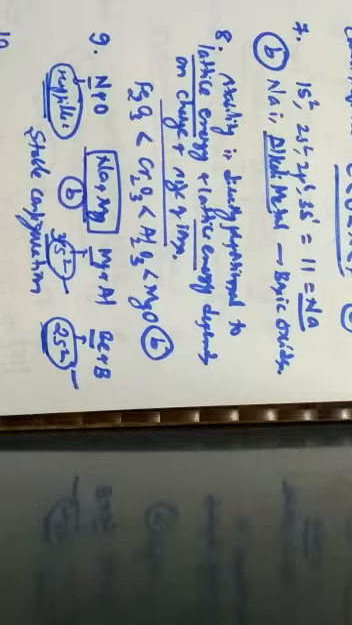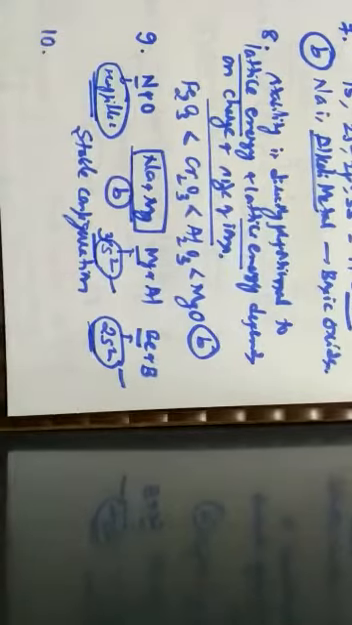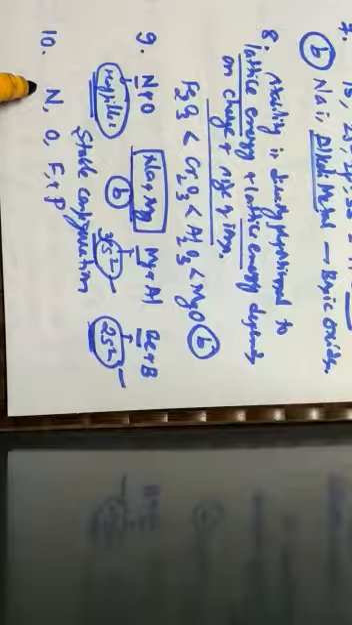Next one, question number 10. When we go through question number 10, the question is the correct order of electronegativities of nitrogen, oxygen, fluorine and phosphorus. So we know that nitrogen atomic number is 7, oxygen is 8, fluorine is 9 and phosphorus is 15 with its atomic number. And we know the rule. Here they are asking about electronegativities.